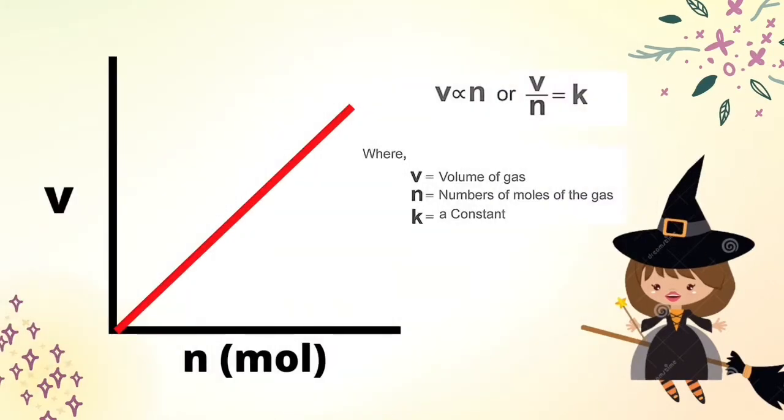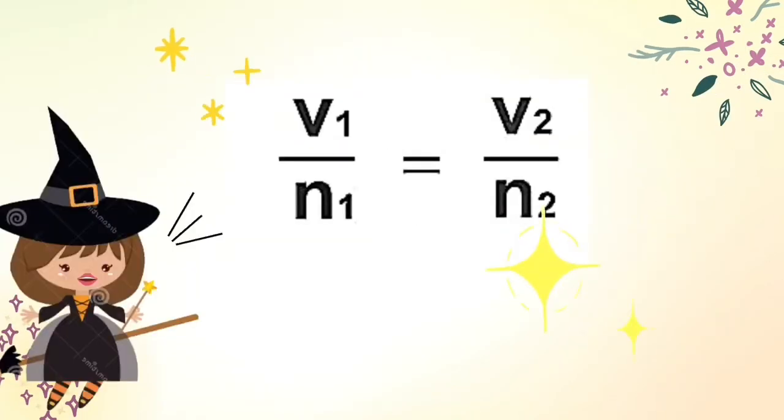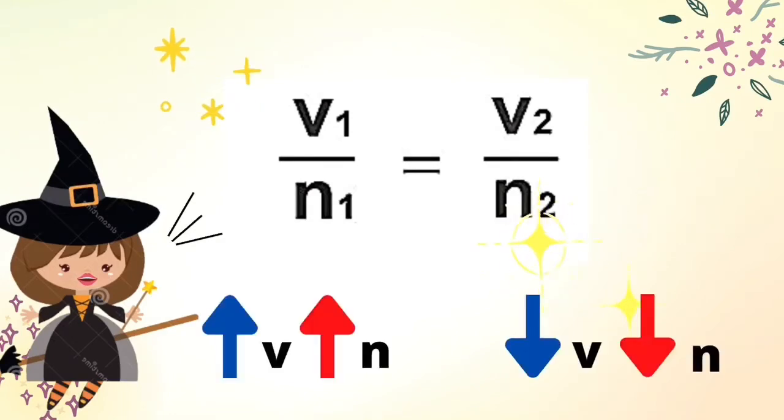When written in mathematical terms, we have volume is directly proportional to the amount. Therefore, if we have gas in 2 different conditions, this can be written as volume sub 1 over amount sub 1 is equal to volume sub 2 over amount sub 2. Based on the formula, we can conclude that under certain gas conditions, increasing the volume results in an increase in the amount of gas, or decreasing the volume would also reduce the amount of gas. Hard to fathom? Let me give you an example.